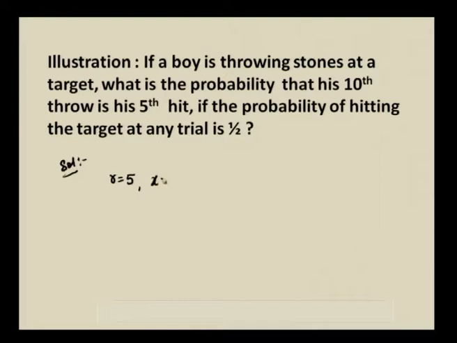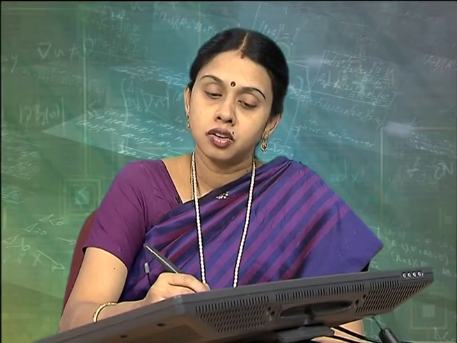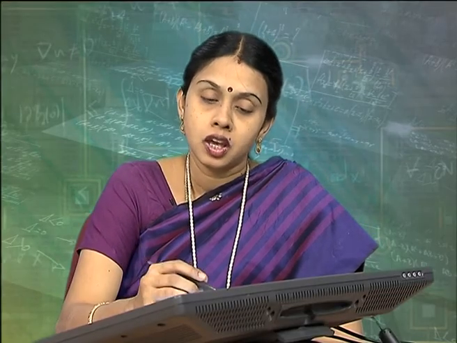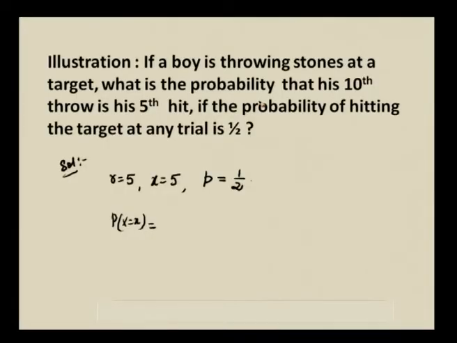So, x is equal to 5, then probability of hitting the target is given to be equal to 1 by 2. What is the probability mass function of negative binomial distribution? Negative binomial distribution is P of x is equal to x plus r minus 1 C r p power r q power x. In another way, what is the probability in another format? What is the probability that his 10th throw is 5th hit?